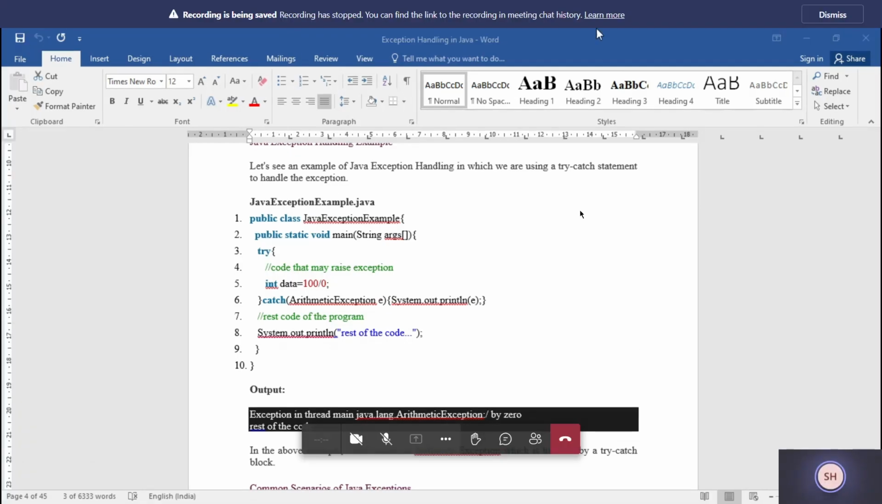We can leave this class right now and try to study the exception handling. We will discuss it in detail in the next class, and I will also show you some examples.